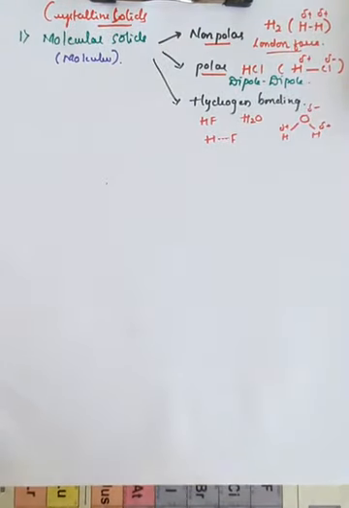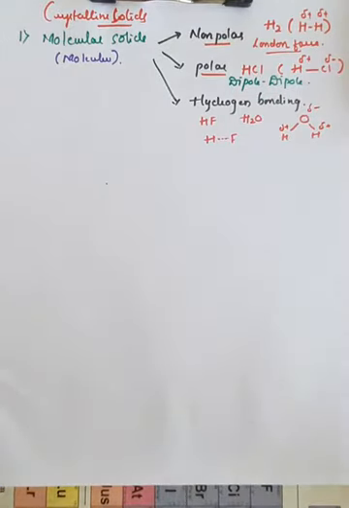We already know what hydrogen bonding is: the force of attraction between the hydrogen atom and a more electronegative atom of the same or another molecule is called hydrogen bonding. So in case of hydrogen bonding, the water molecule is the best example, or you can take hydrogen fluoride. These three are the sub-classification of molecular solids, and these are recognized as molecular crystalline solids.